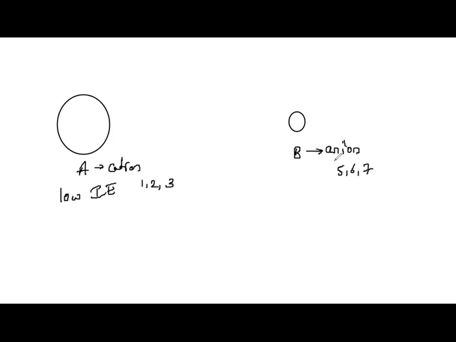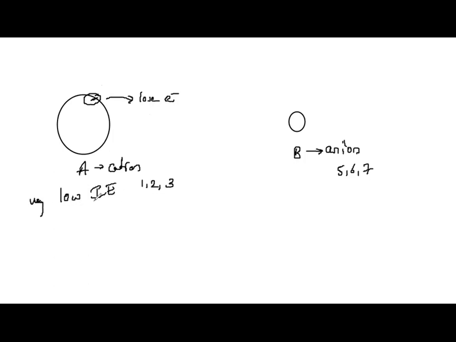Now, ionization energy is the energy required to remove an electron. Only when one atom loses an electron, the other atom will gain it. But for an atom to lose an electron, I have to put some energy into it, and that energy is called ionization energy.